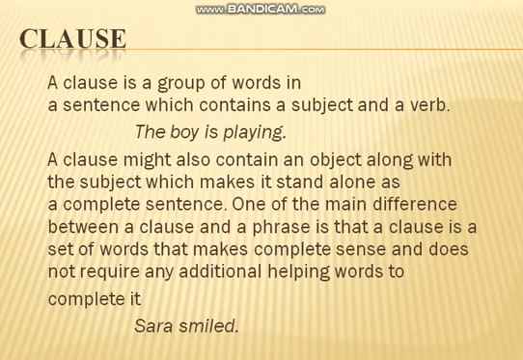A clause is a group of words in a sentence which contains a subject and a verb. Now here you can see it is a group of words in a sentence. It means that it is a component of a sentence. It is a part of a sentence which contains a subject and a verb. So it always has a subject and a verb. A sentence can also be made up of just a subject and a verb.